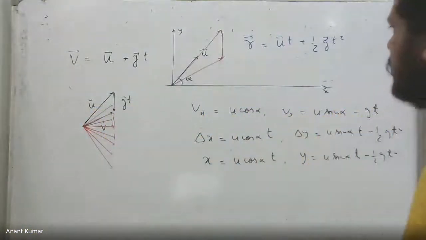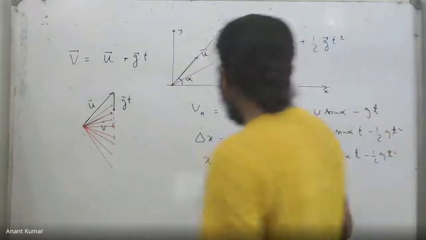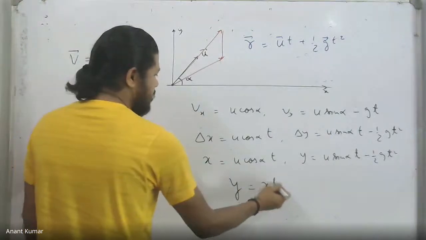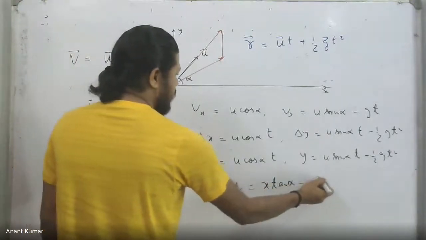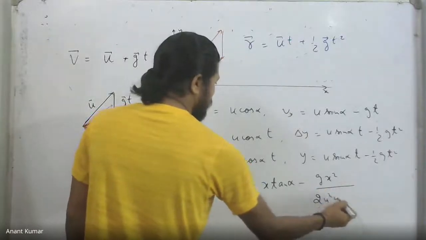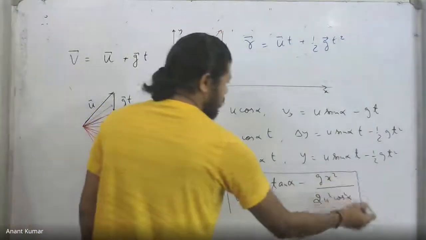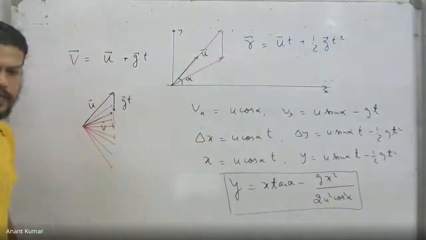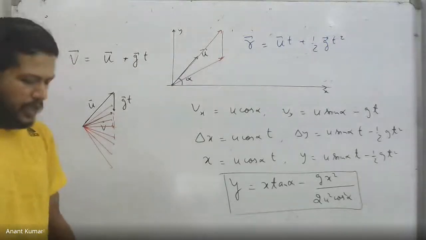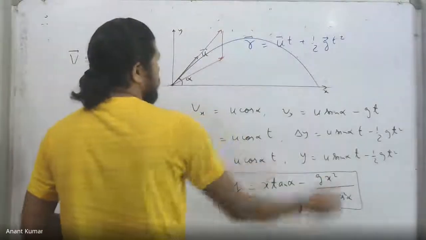For example, eliminating t from these two equations, we end up getting the equation for the path as y equals x tan alpha minus gx square divided by twice u square cos square alpha. That is what we have done so far. This is the equation of the trajectory, which is nothing but a downward-sloping parabola, and that is why it will look something like this. That is essentially the shape.